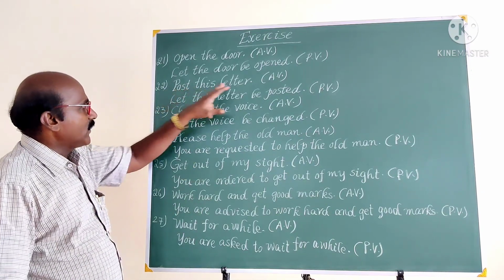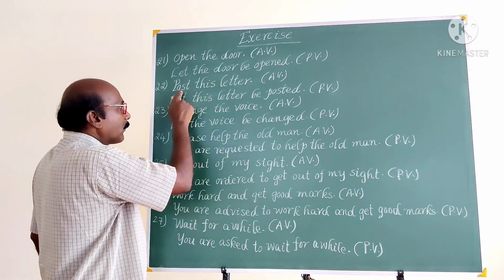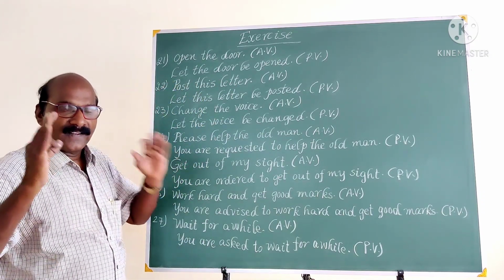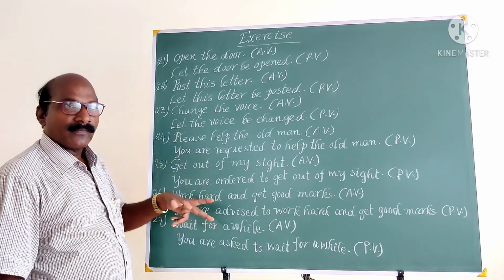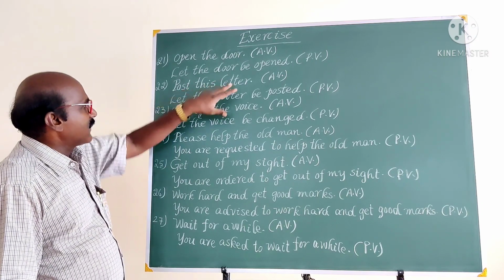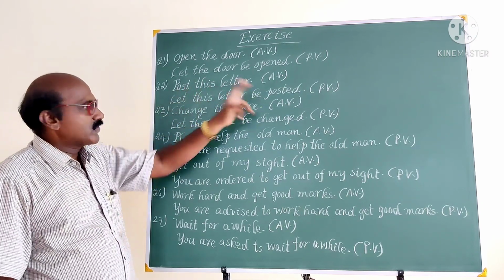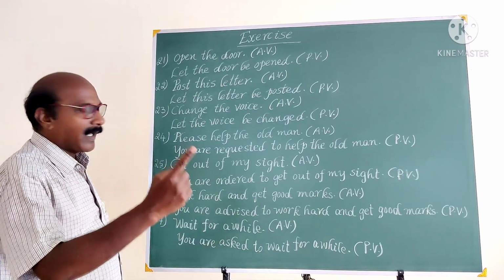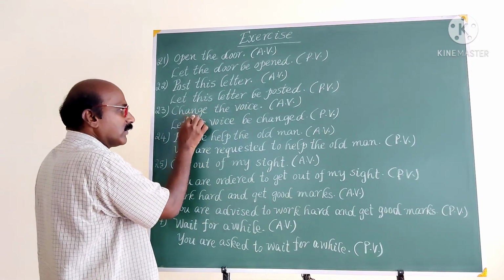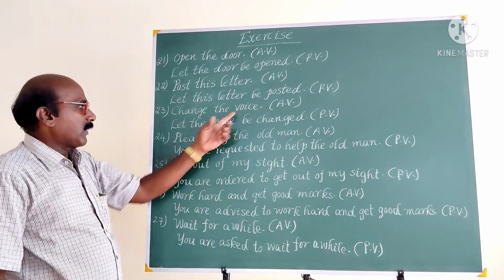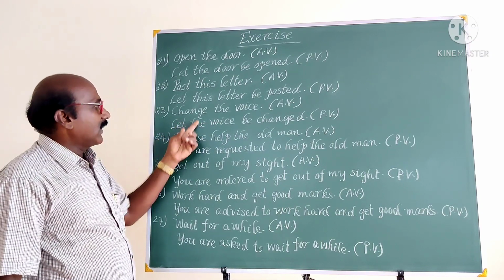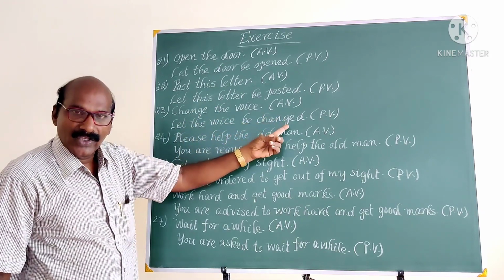Another example. Post this letter. Post is the verb and this letter is the object. And in such imperative sentences, the sentences which begin with the main verb, we have to begin the passive voice with let only. Let this letter be posted. V3, let this letter be posted. Another one, change the voice. Change is the verb and the voice is the object. Object becomes subject, but before that we have to use the verb let. Let the voice be changed.